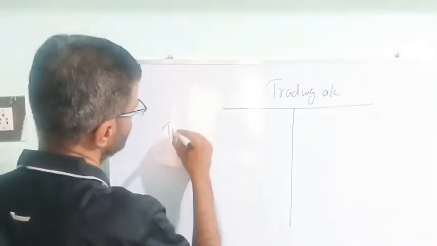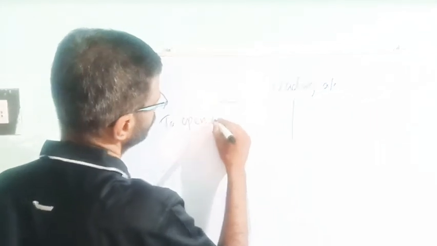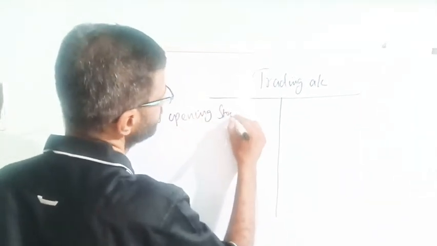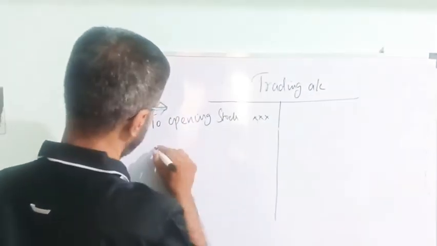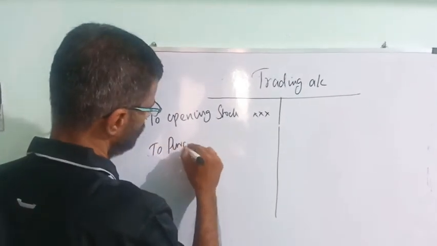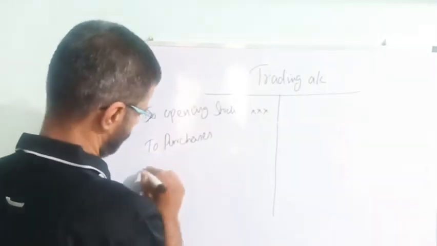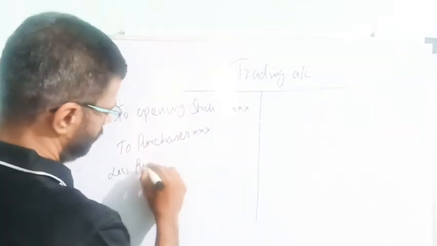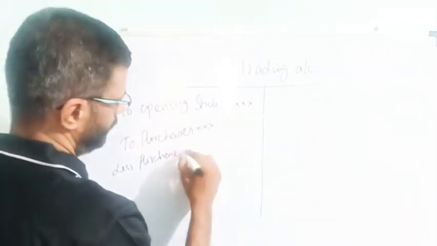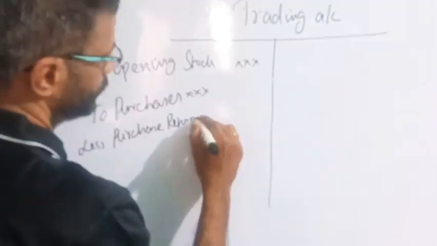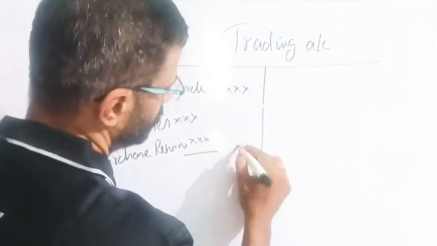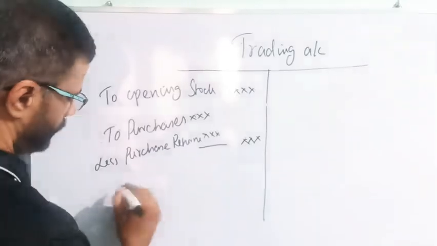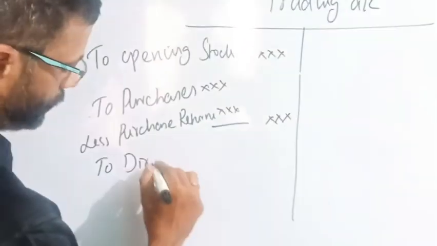On the debit side: to opening stock, to purchases, less purchase returns. So that is the net purchases. Then to direct expenses.